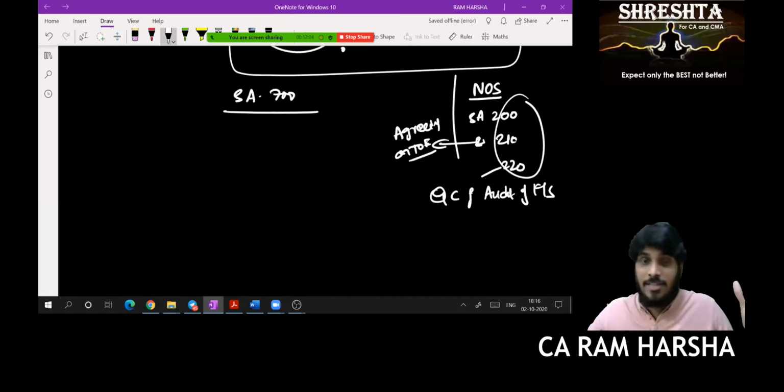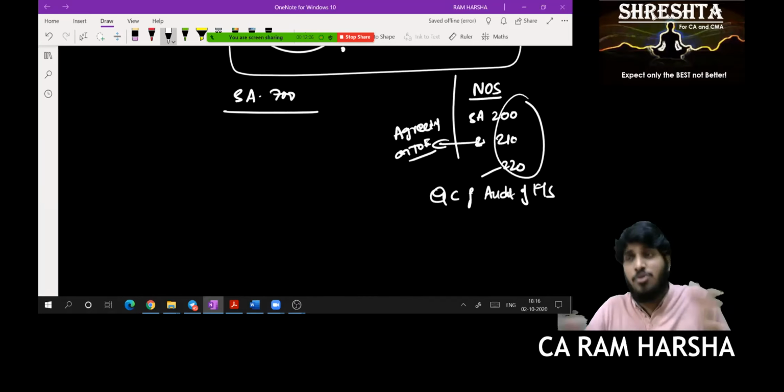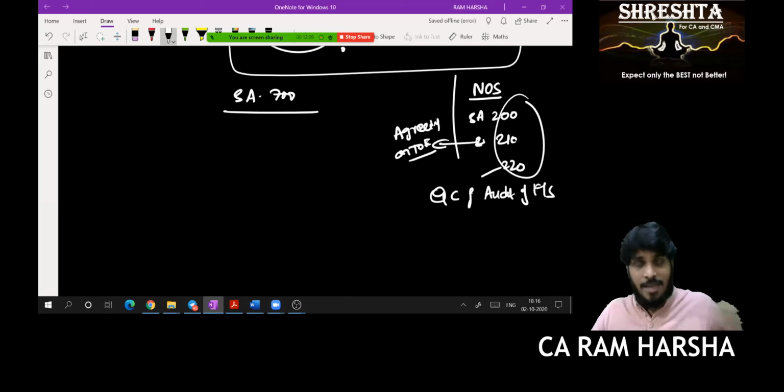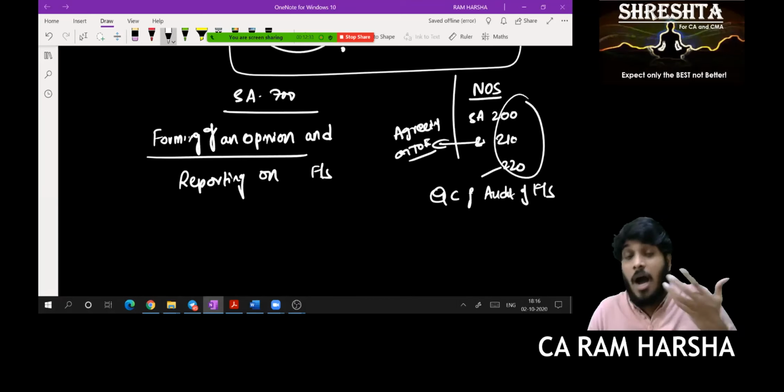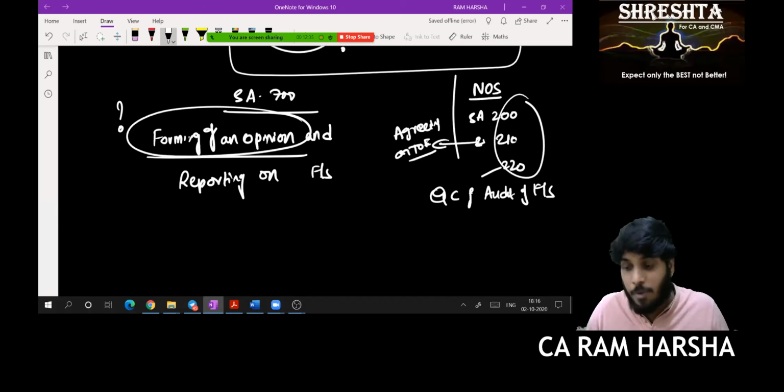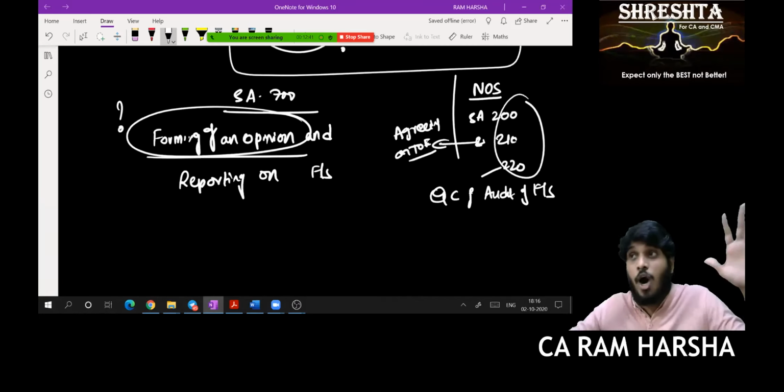Whenever you read a heading of the standard, the standard number, you should be very clear in the heading. The heading should be properly read and understood. Whenever you're writing an answer also, you should mention the full heading. What is SA 700? Forming an opinion and reporting on financial statements. How you should form an opinion, what points you should consider while you have to form the opinion. Forming the opinion means what opinion I should issue.